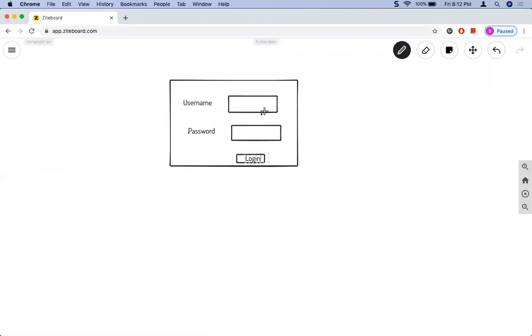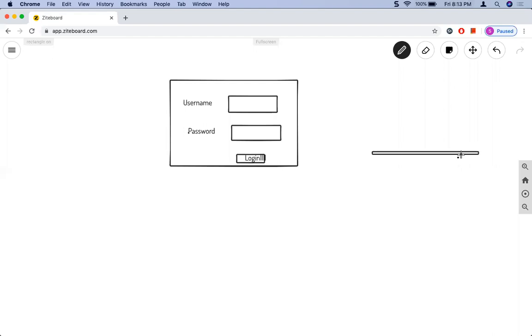So how do you test this application? First of all, we provide some username, you provide a password, and you click on login, right? So how do you say whether this test is passed or not? If you are able to log in successfully with the correct username and password, then you say that this functionality is working properly.